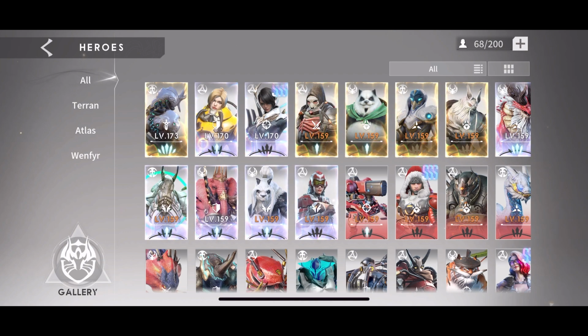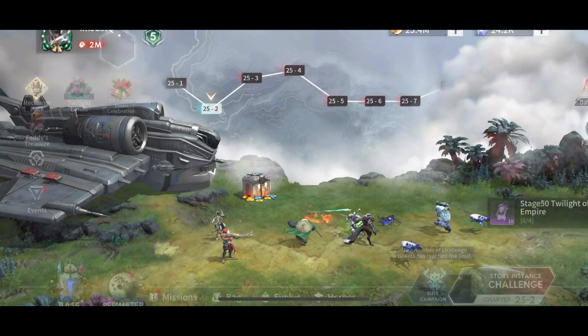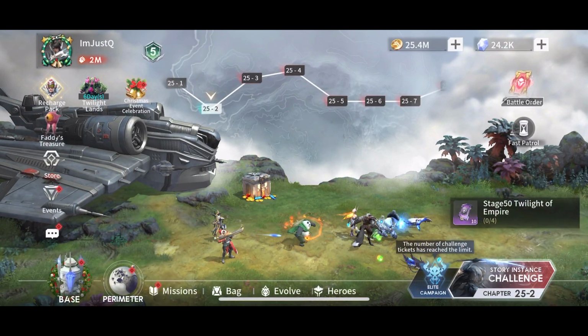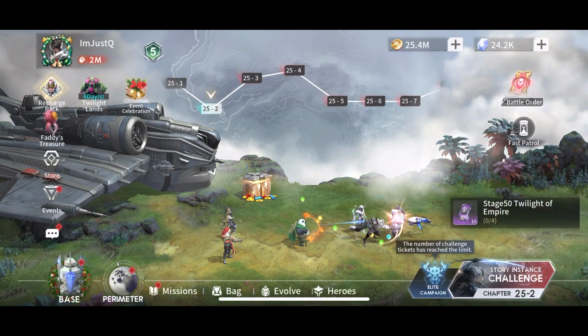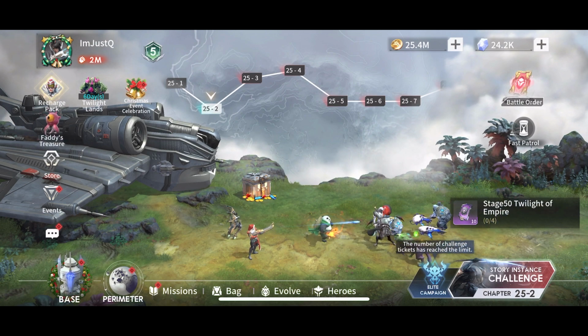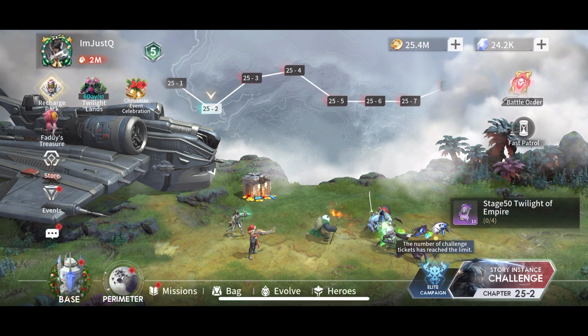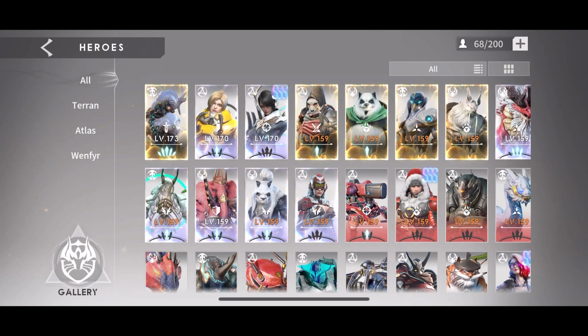Ever since I started playing this game, I just fell in love with the tamers. I really like their mechanics, so that's one of my goals. But that's pretty much it. So sitting at 2 million power, and we need to hurry up and still keep pushing. I mean, we're nowhere near the whales, but for what I have accomplished so far looking at this team, I say I did pretty good.